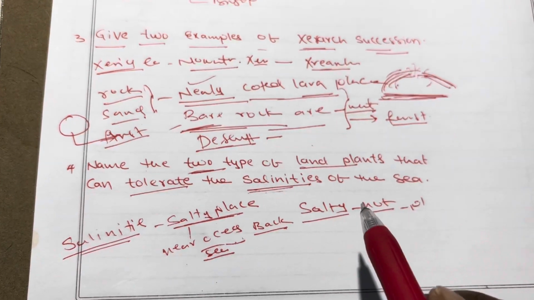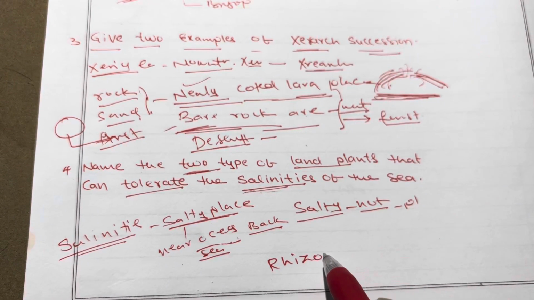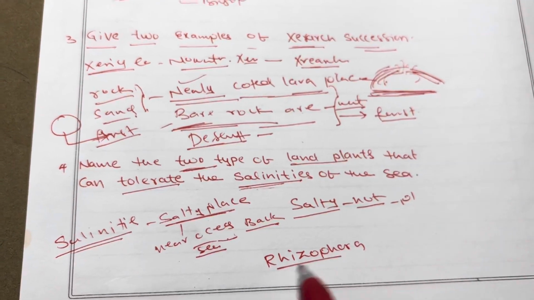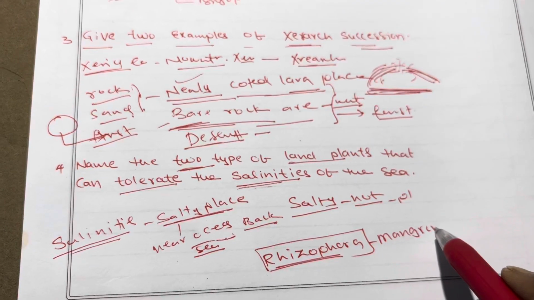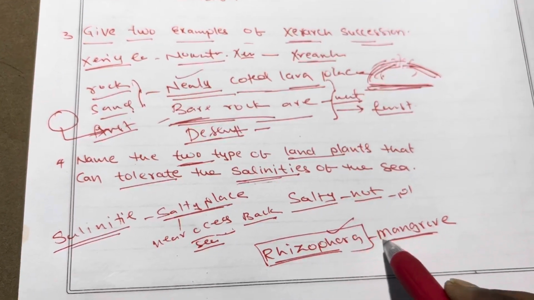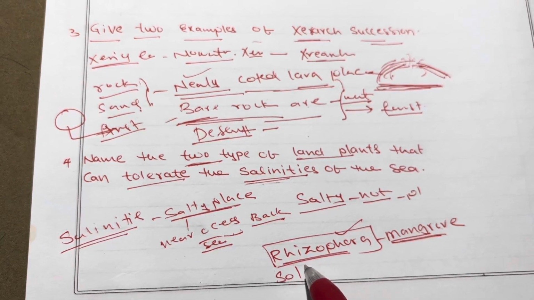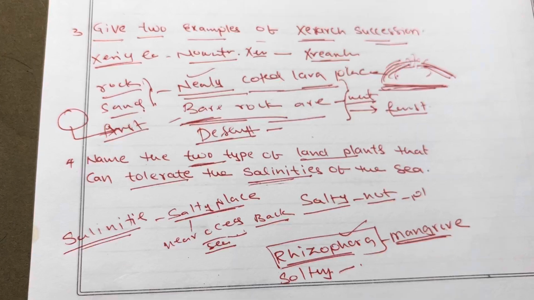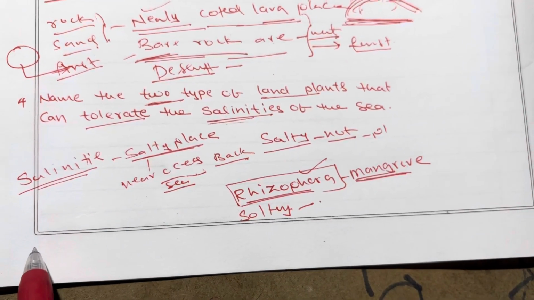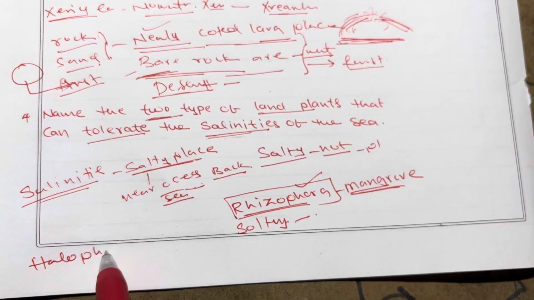there are a few plants that can. That is Rhizophora, which belongs to mangrove plants. Rhizophora and mangrove plants can grow in salty areas and salty places. So these are halophytes.